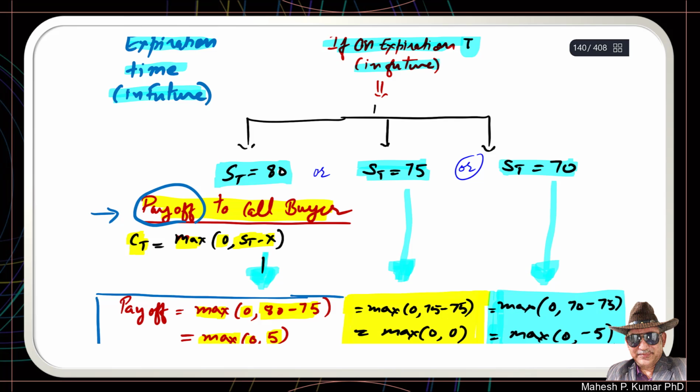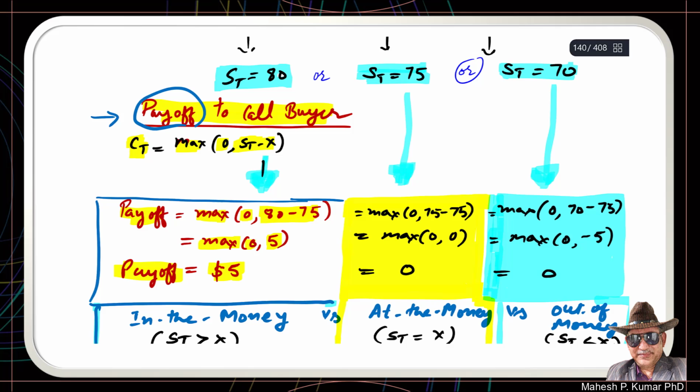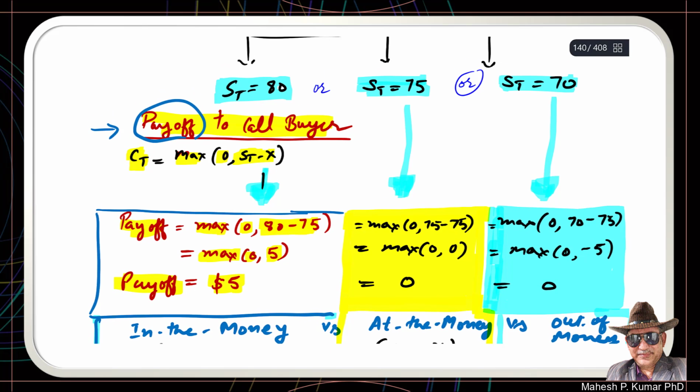So if the price on expiration is 80, the payoff to the call buyer would be 5, and it makes sense also, right? Why would it be 5? Because the market price of this share is 80 and you have the right to purchase it at 75. The strike price is 75 and the selling price is 80, so the selling price is more than the strike price. So this option is in the money, and whenever an option is in the money, there will be a positive payoff to the call buyer, and this is $5 in this case.